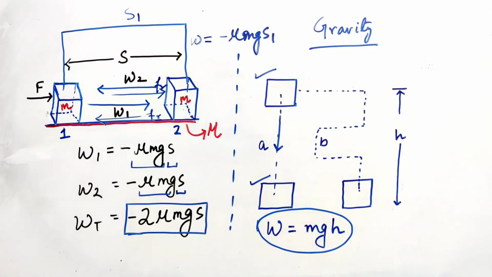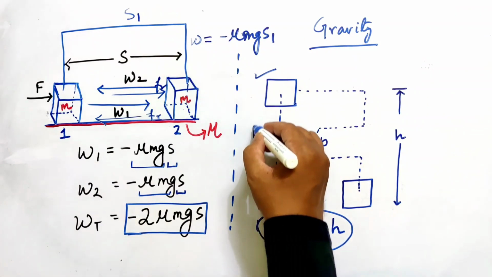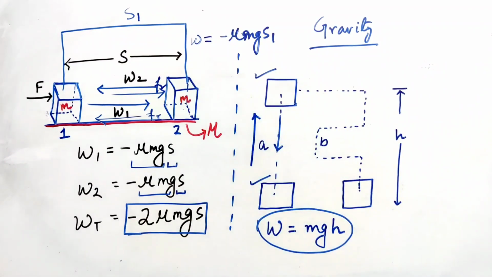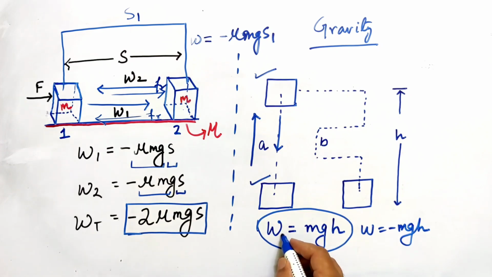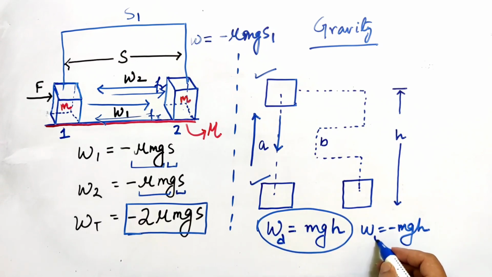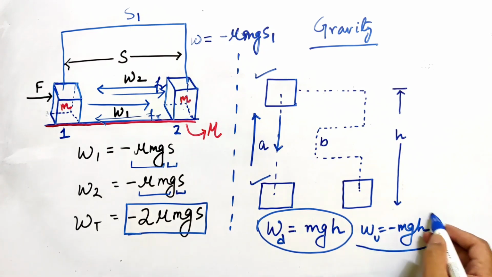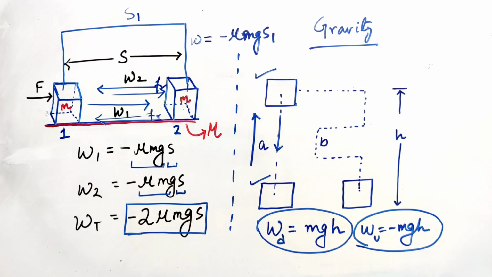While moving the block in the upward direction, the work done by gravity will be minus mgh. So the total work done, adding the downward and upward work, will be 0.